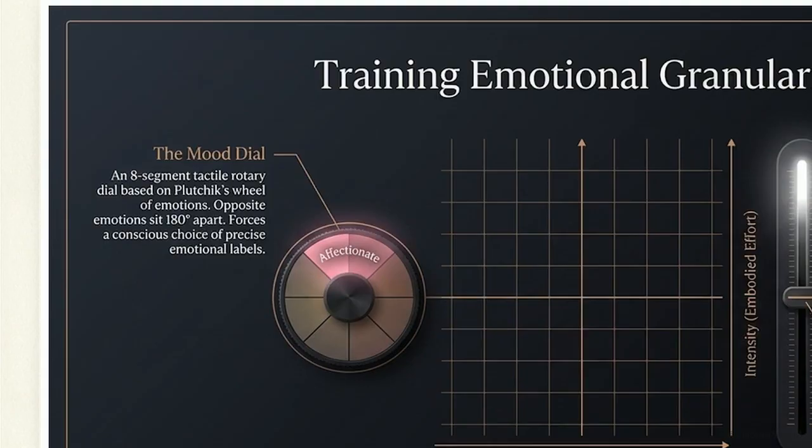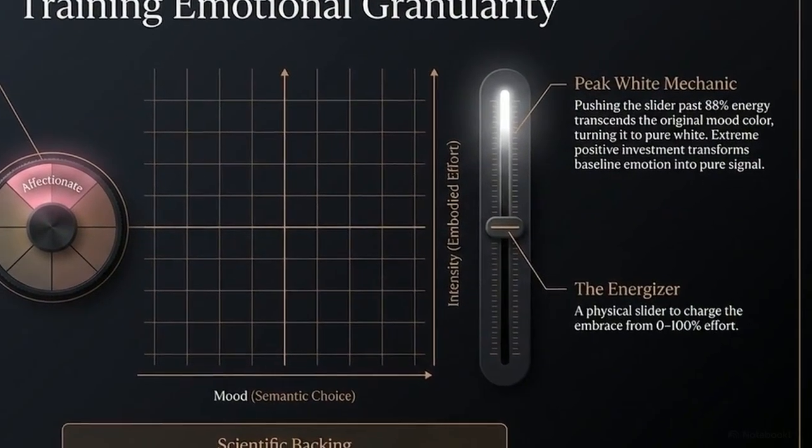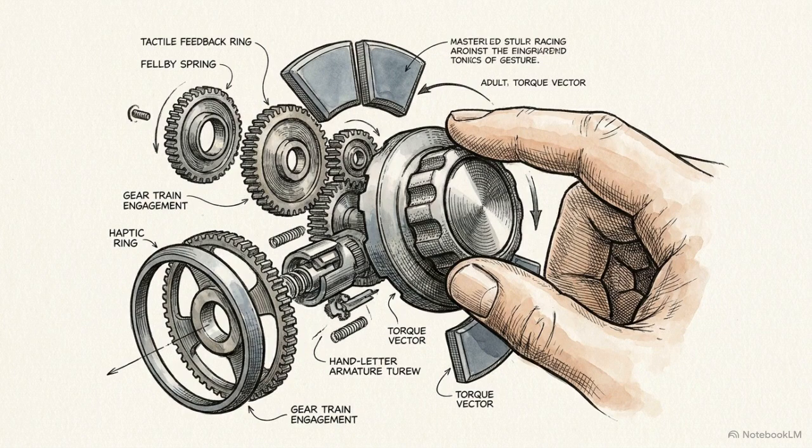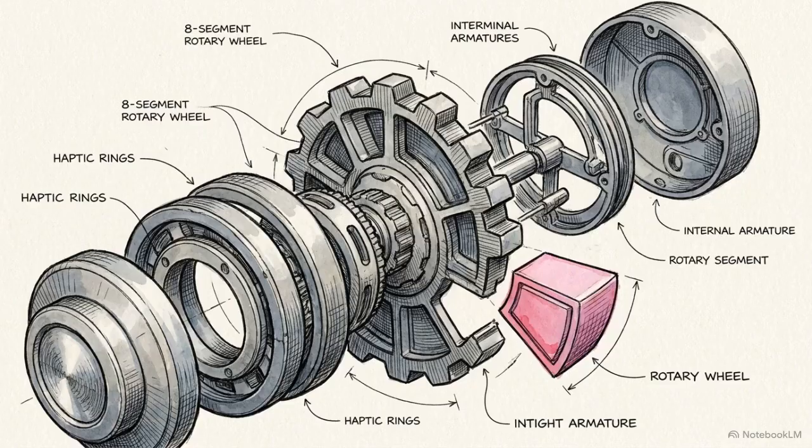The third commitment is multi-sensory reinforcement. When you select affectionate, a pink glow fills that segment and instantly propagates outward, matching the light in the vertical slider right next to it. By merging the physical friction of turning a wheel with a strict geometric layout, the interface guarantees that every entry begins with a highly specific micro-practice in emotion differentiation.